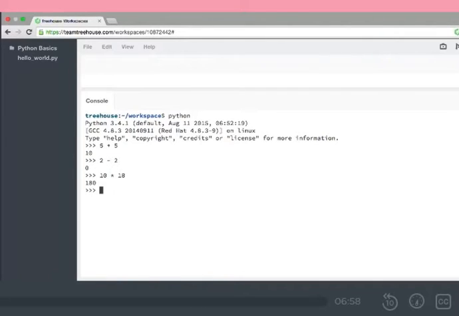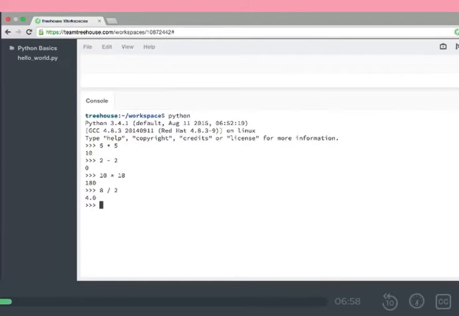So 10 times 18 is 180, and then we use the forward slash for division, and 8 divided by 2 gives us back 4.0. Let's talk about that one. 4.0. We call numbers with decimals, or points in them, floats. Notice that we got back a float when we did division. Addition, subtraction, and multiplication always give us back ints unless we're working with floats. But division always gives a float.